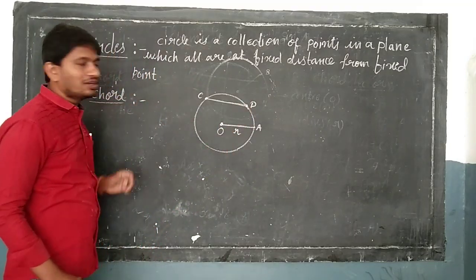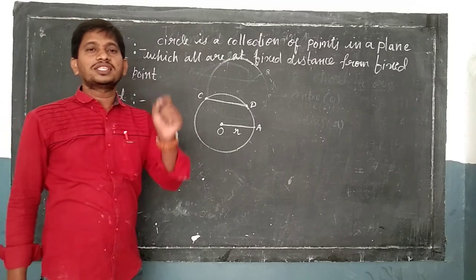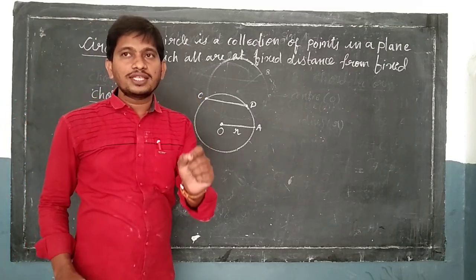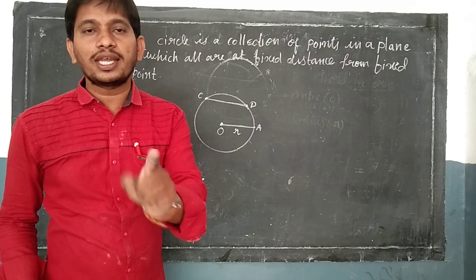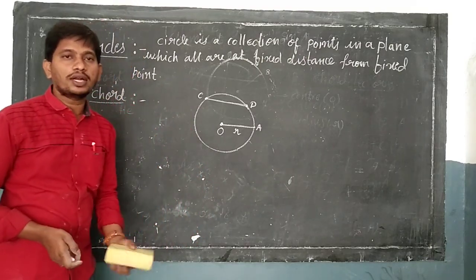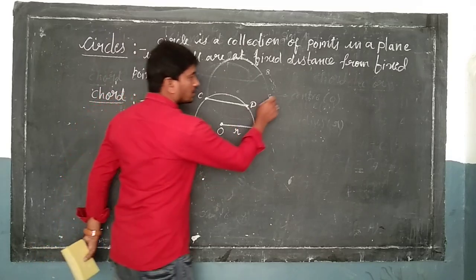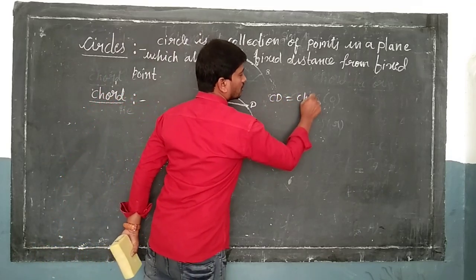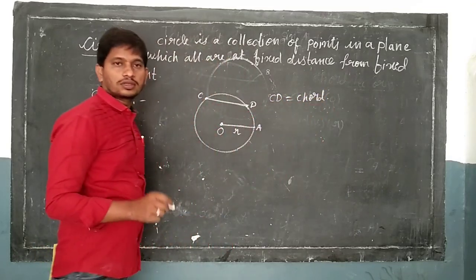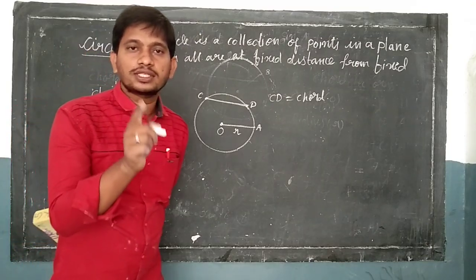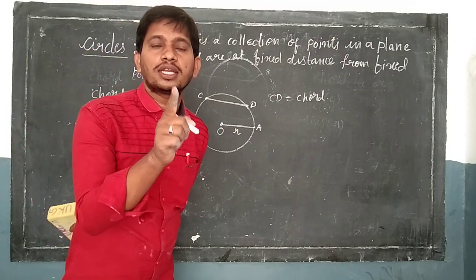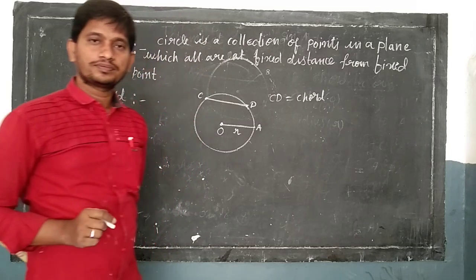So what do you mean by chord? Chord is nothing but a line segment that joins any 2 points on a circle. CD is a chord.